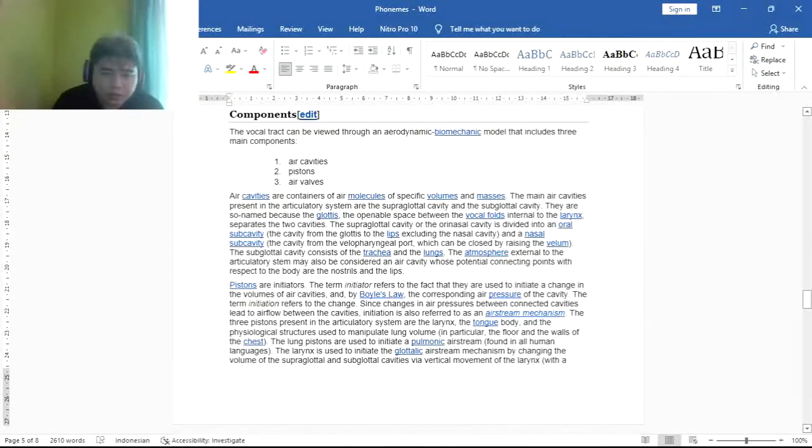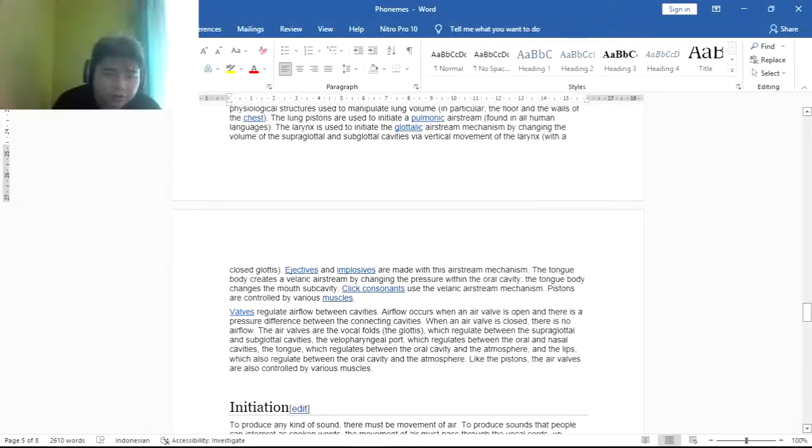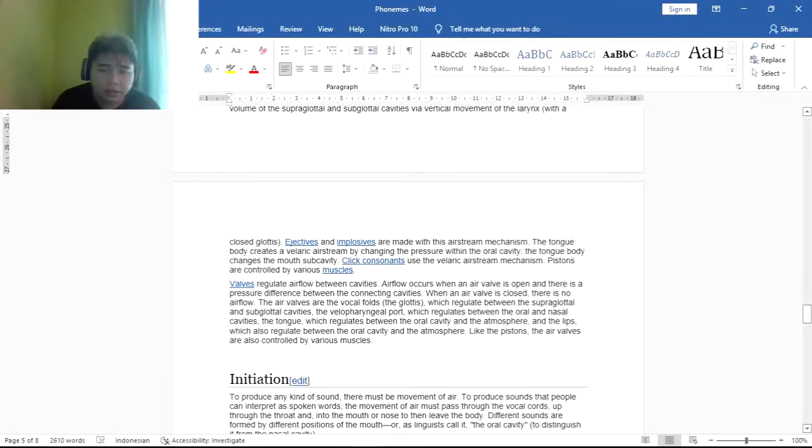The larynx is used to initiate the glottalic airstream mechanism by changing the volume of the supraglottal and subglottal cavities via vertical movement of the larynx with a closed glottis. Ejectives and implosives are made with this airstream mechanism. The tongue body creates a velaric airstream by changing the pressure within the oral cavity, that is, changing the volume of the oral subcavity. Click consonants use the velaric airstream mechanism.